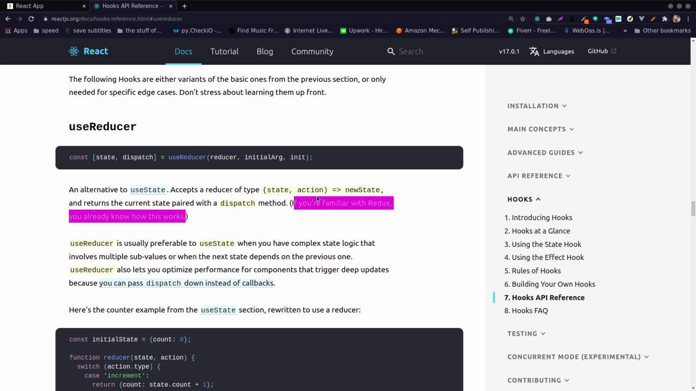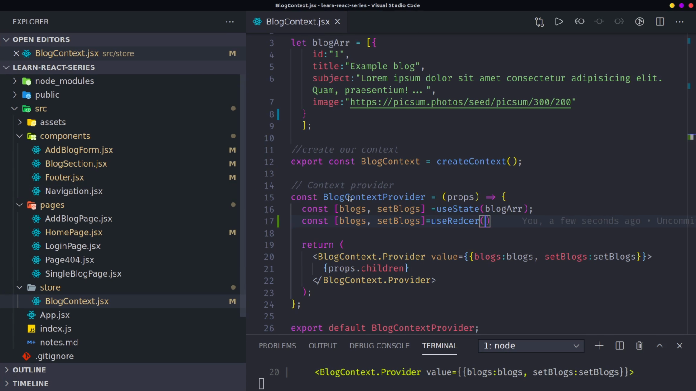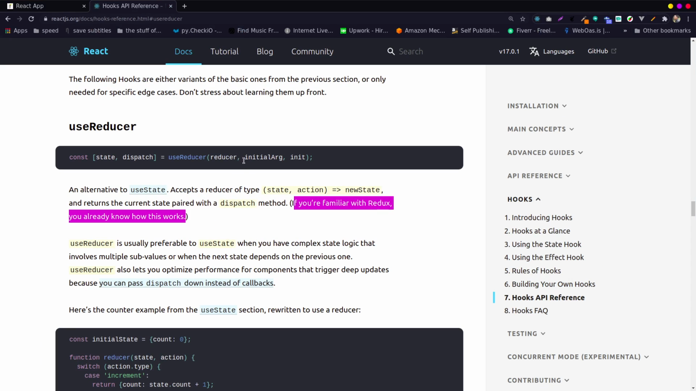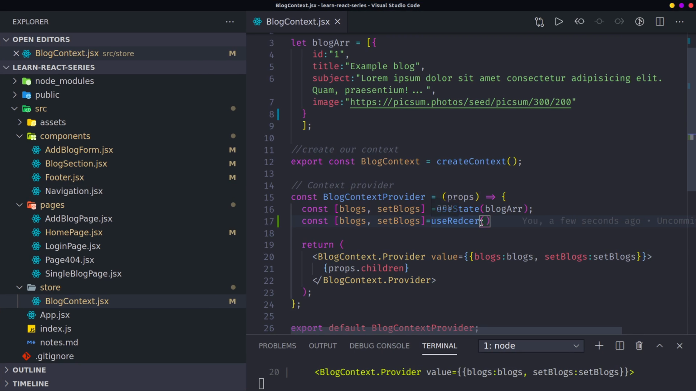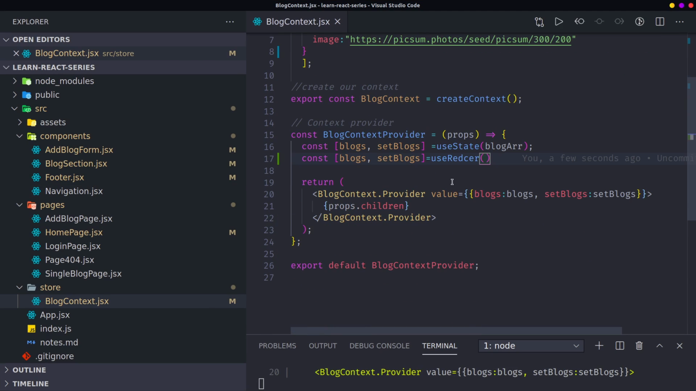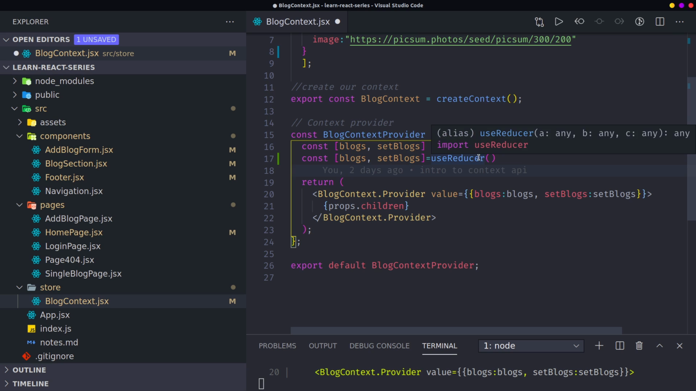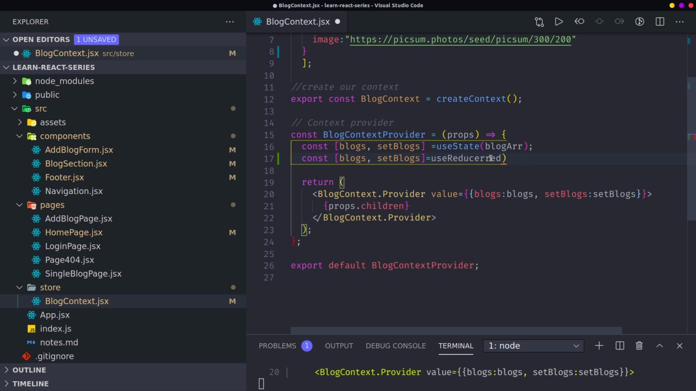So the first thing, sorry about this, it takes the reducer, then some initial argument, then the init. But this is confusing. Here, the reducer takes three arguments, A, B, and C. The first, A, is what we call the function, which is the reducer. Sorry about the spelling.